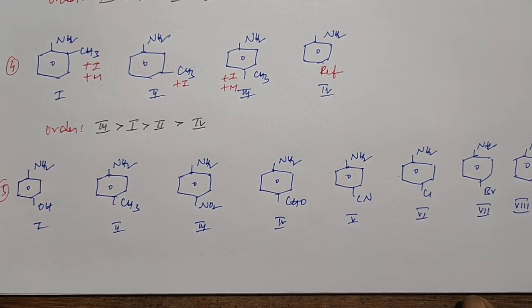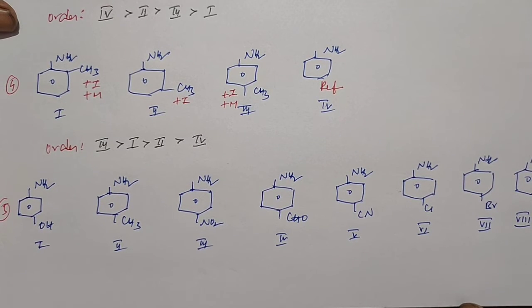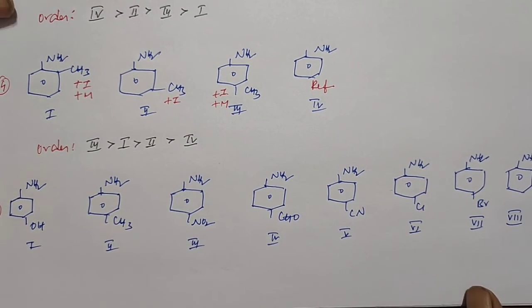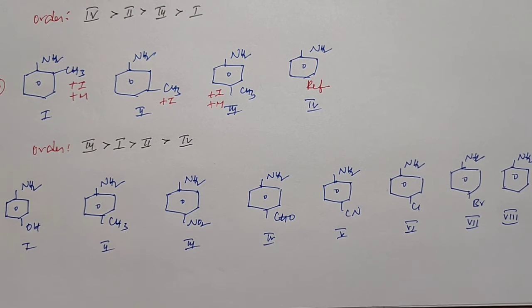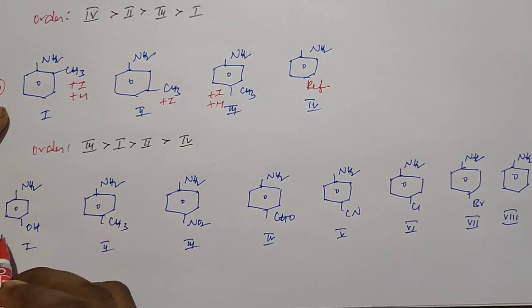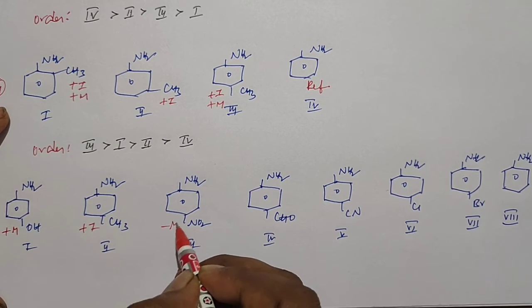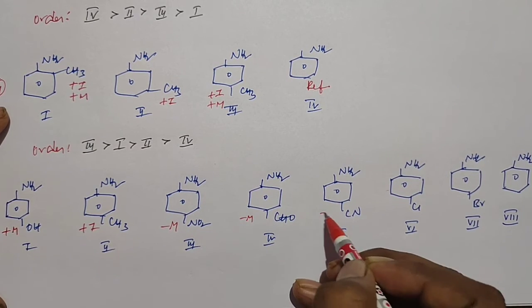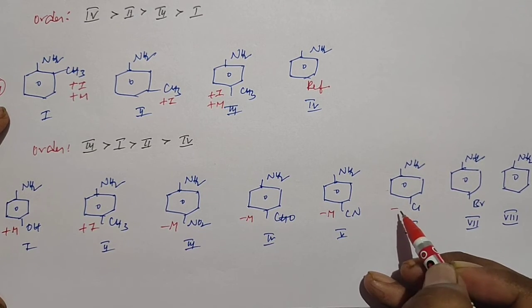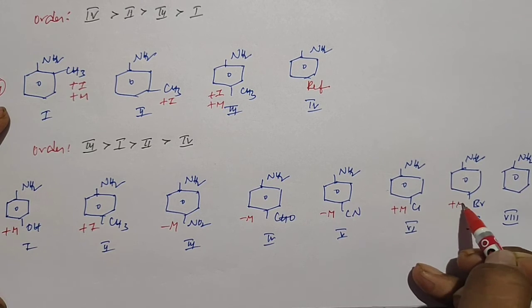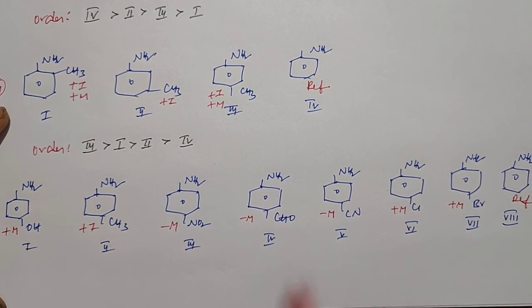And this is the last example. In this example, we are discussing nearly 8 examples. In the first structure, if you see this, all are para substituted compounds. Here OH shows the plus M effect, methyl group plus I effect, NO2 minus M, CHO minus M, CN minus M, chloro plus M, bromo plus M, and it is a reference structure.